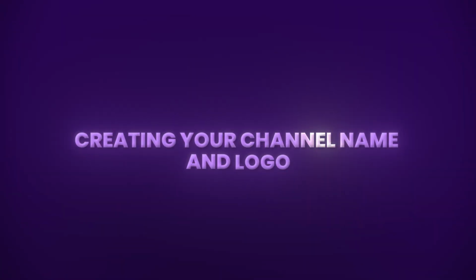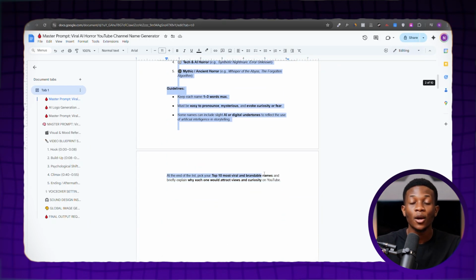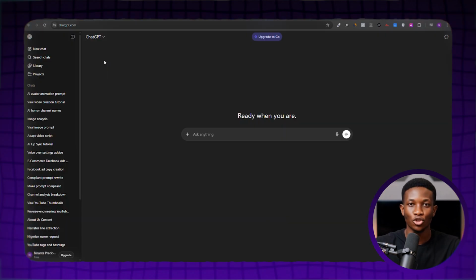Step 1. Creating your channel name and logo. First, open the Google Doc file I've provided for you. This document contains all the prompts used in this video. Now, go to the first section, copy this block of text, and head over to ChatGPT. Once you're on ChatGPT, click New Chat. You'll see a blank page.